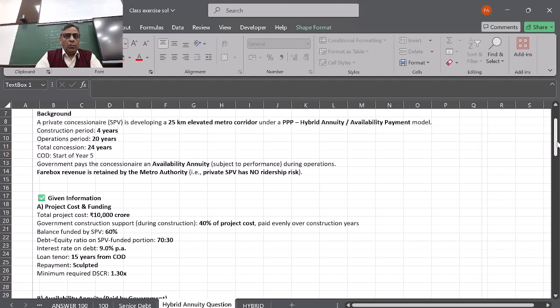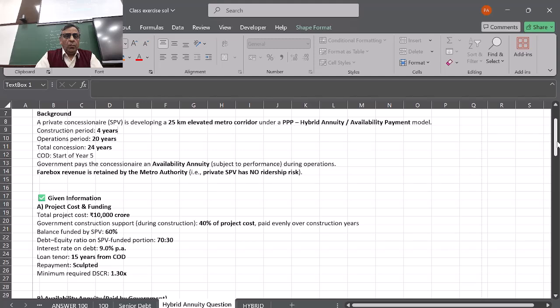The SPV is going to get an annuity instead. So the private SPV has no ridership risk, whether people will use the metro or not. They are not going to be bothered about that. They are going to get some kind of an annuity for doing this project.